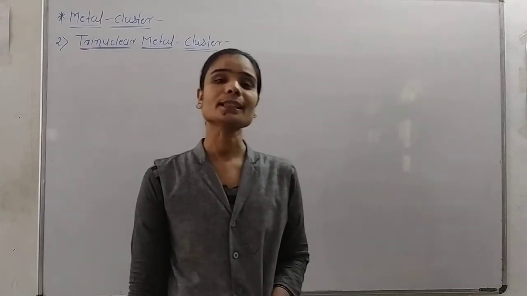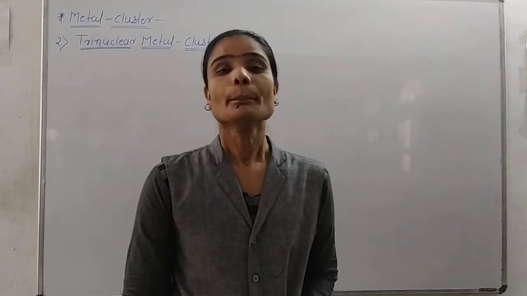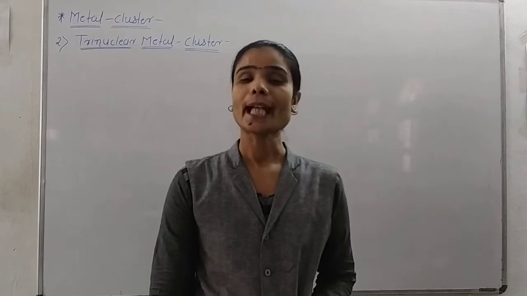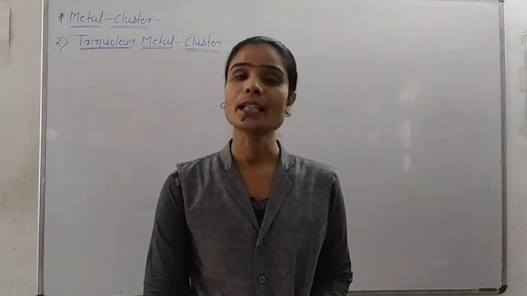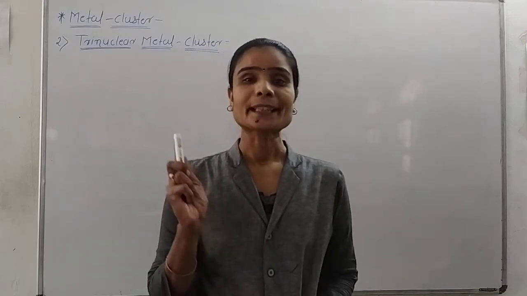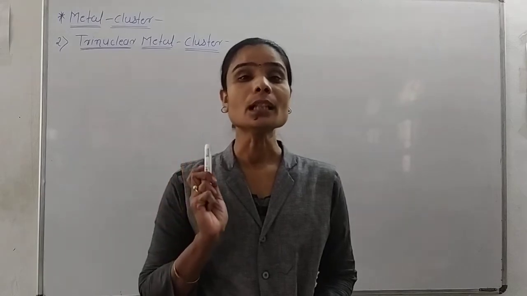Carbonyl metal clusters are those in which the metal atoms are attached to carbonyl groups, and halide metal clusters are those in which the metal atoms are attached to halide groups.